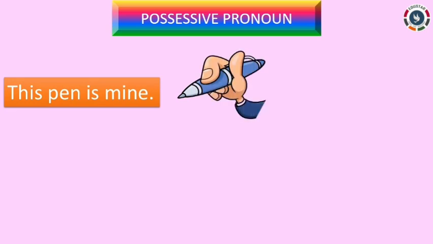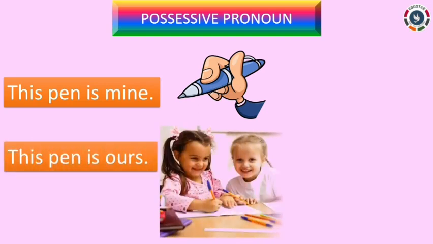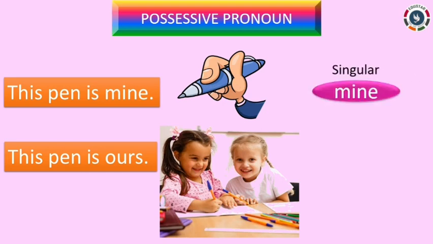When I want to show the possession of something, for example a pen, then I would say this pen is mine. Here I am talking and I am a single person. So for first person singular who is talking, we use the possessive pronoun mine. The same pen, if I want to show the possession in plural form, we can say this pen is ours. So for singular form we use mine, and for plural form we use ours.